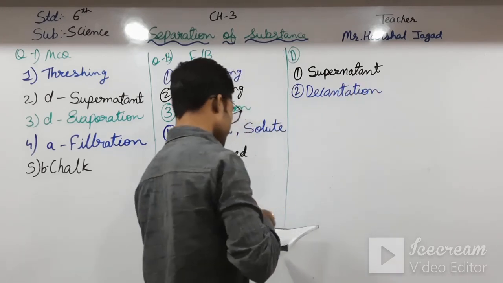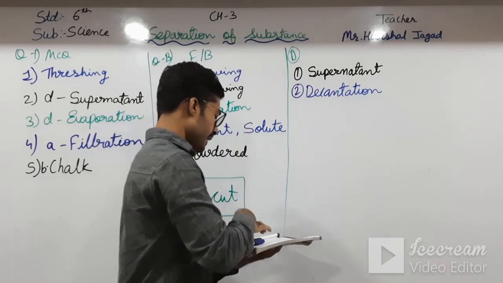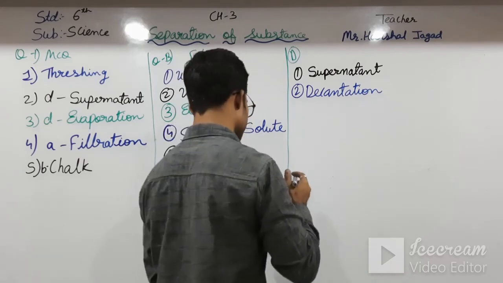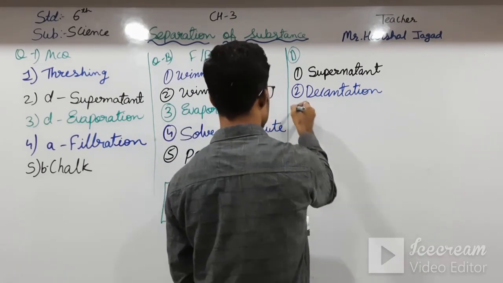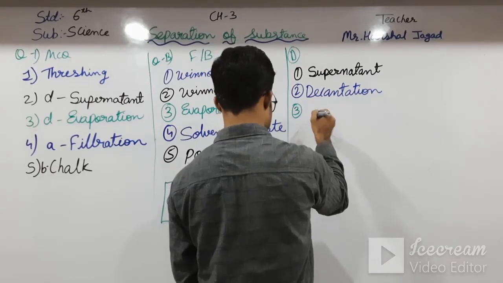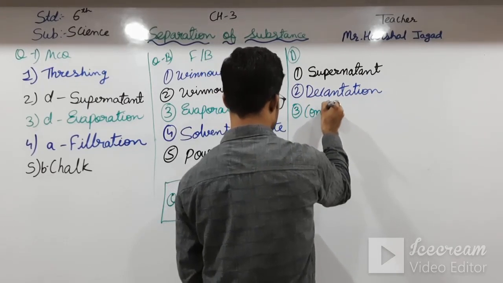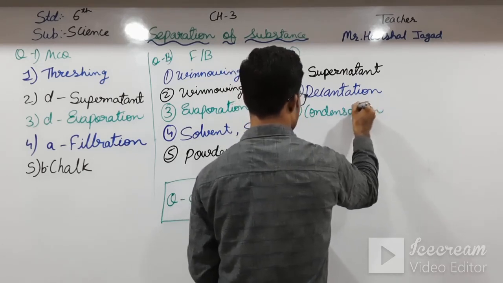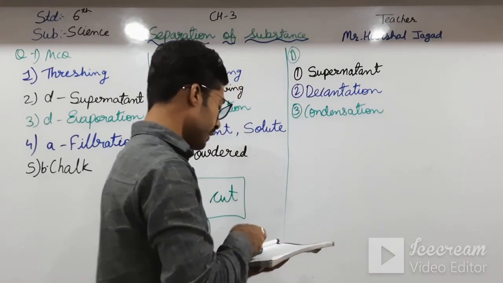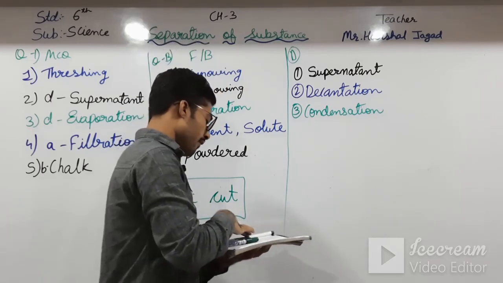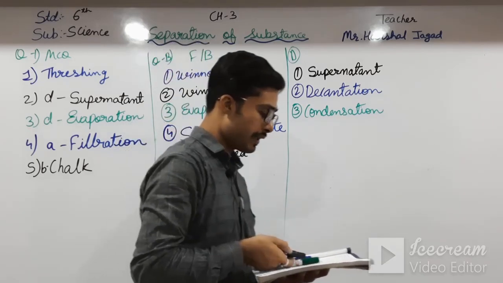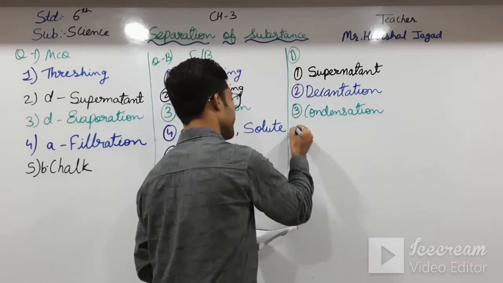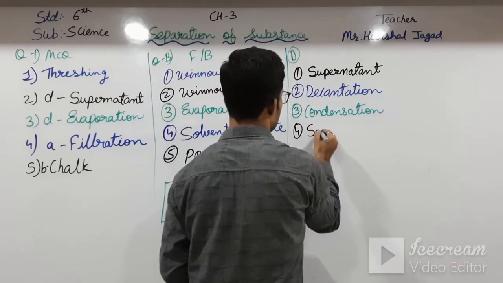Okay students, third one is the process by which the gas form of the substance changes into liquid form is known as condensation. Fourth one, a solution in which no more solute can be dissolved is known as saturated solution.